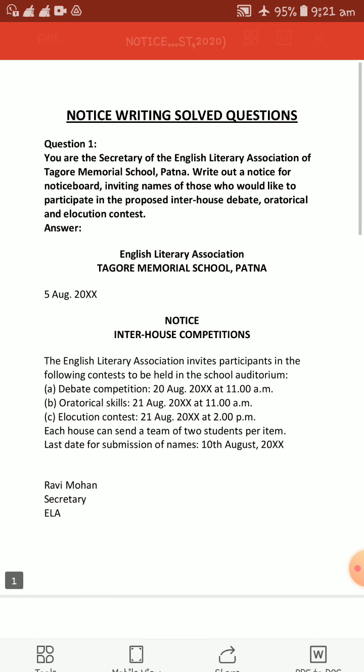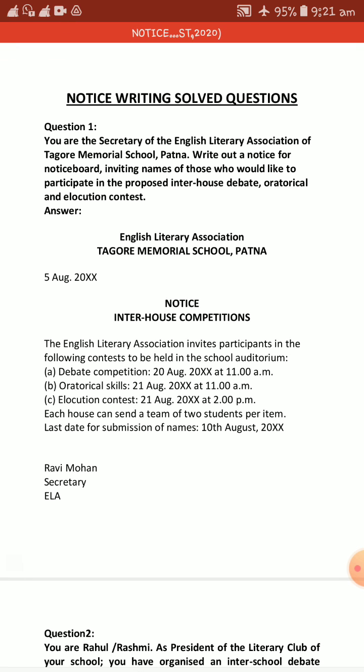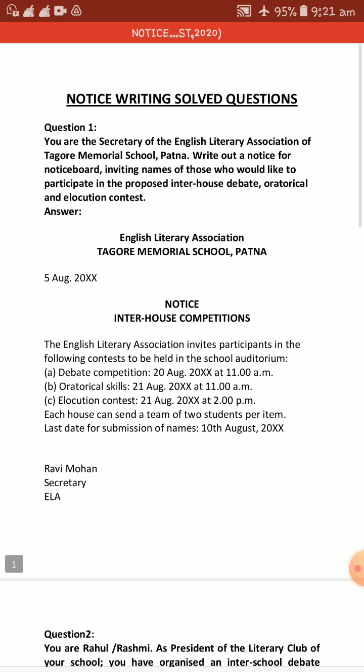See, it is written at the top, English Literary Association. Next line, the name of the school being given, Tagore Memorial School, Patna. And then a bit down, see the date has been given. Now, farther down, see notice has been written all in capital letters. And in the next line, the topic, inter-house competitions. Because there are many. Debate is there, oratorical contest is there, elocution contest is there. So, you have to write inter-house competitions.